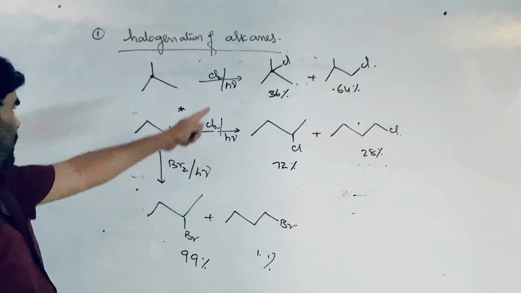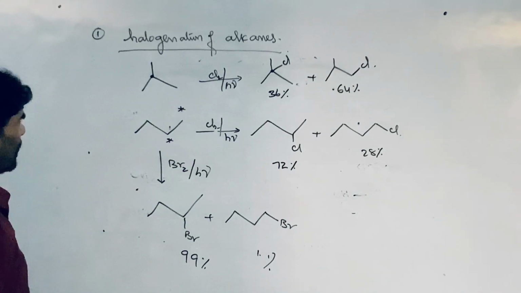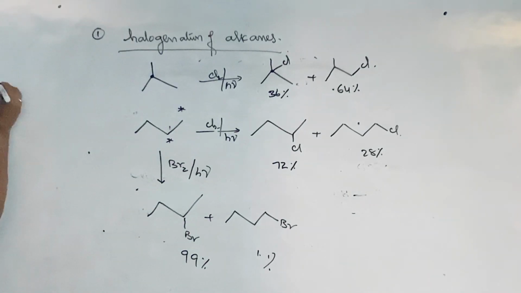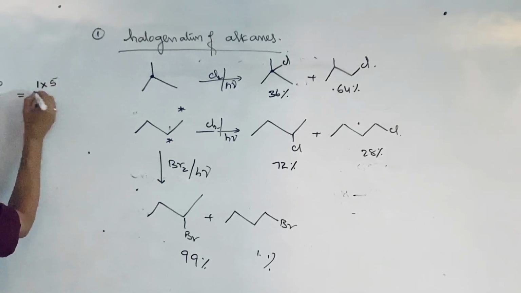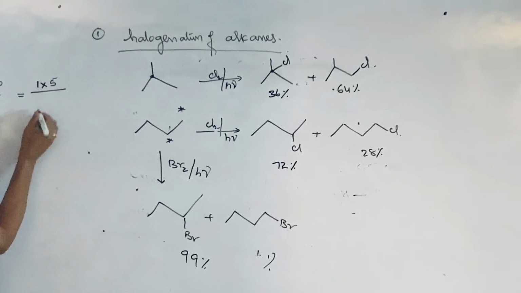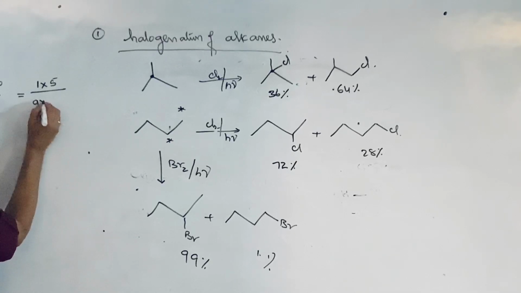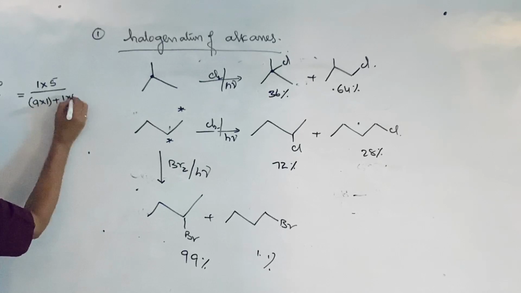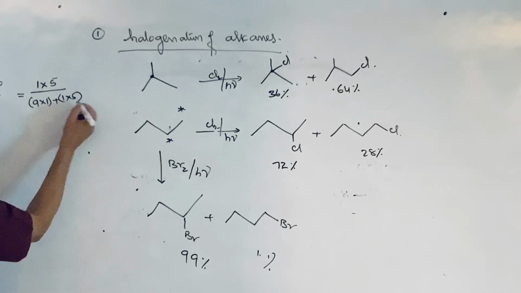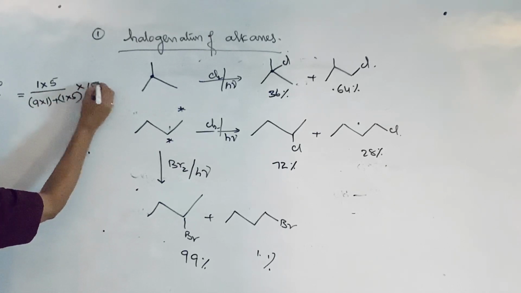To calculate it, the percentage of the 3 degree product is equal to 1 into reactivity 5, divided by the total reactivity: 9 into 1 plus 1 into 5, that is 9 plus 5, 14, into 100.